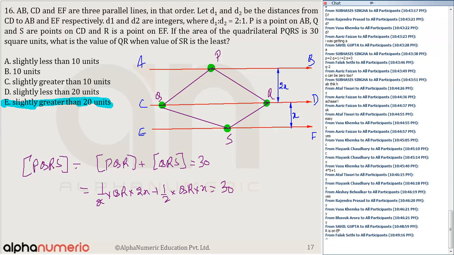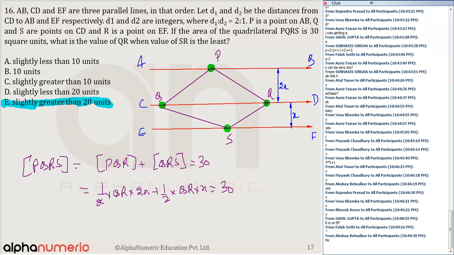यहाँ तक किसी को डाउट है? R is on EF. अच्छा ठीक है, ले लो कोई बात नहीं. R is on EF. This is R and this is S. So I can say half into QS आ जाएगा यहाँ पे PQS and QRS.